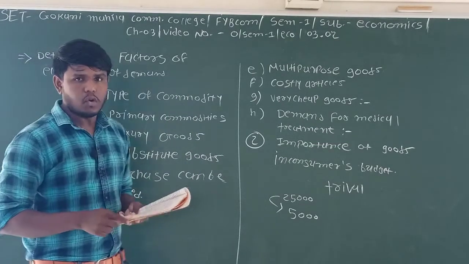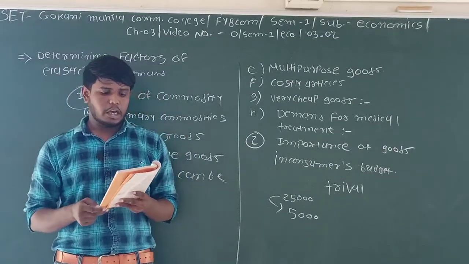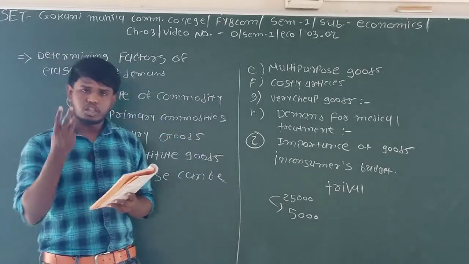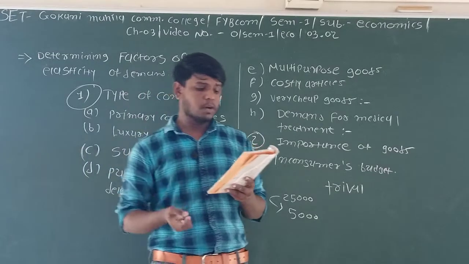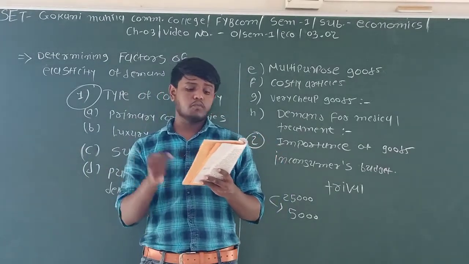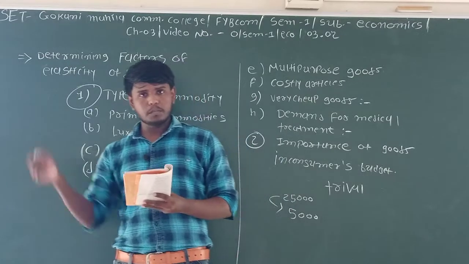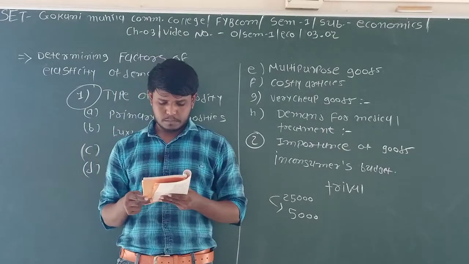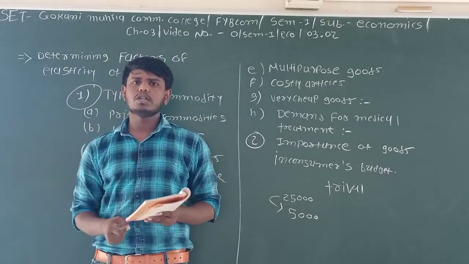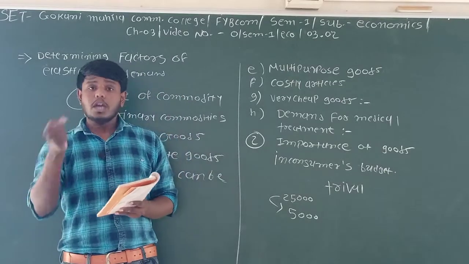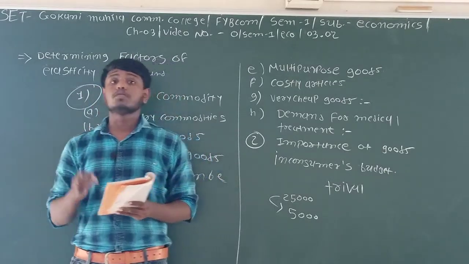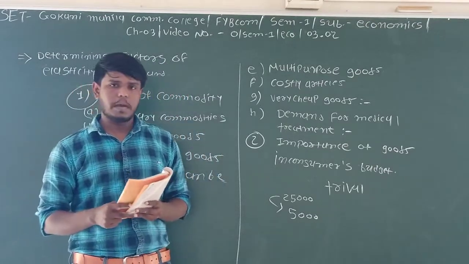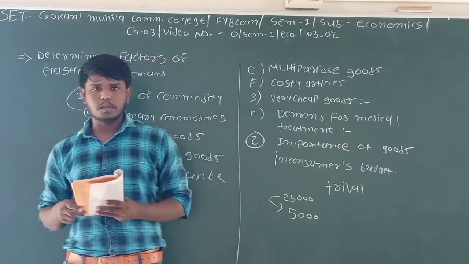In our next video, we are going to study the element of time. In the element of time, three main things are given: durable goods, the time for habit formation, meaning the habits related to that particular good, and the third, ignorance of consumers. How the elasticity of demand is affected by consumers' ignorance will be studied in our next video. Thank you.